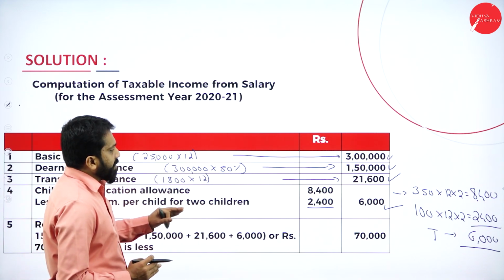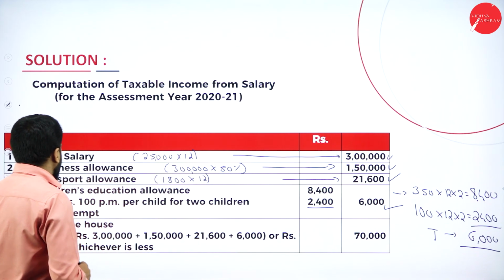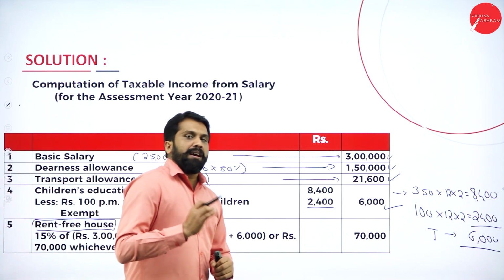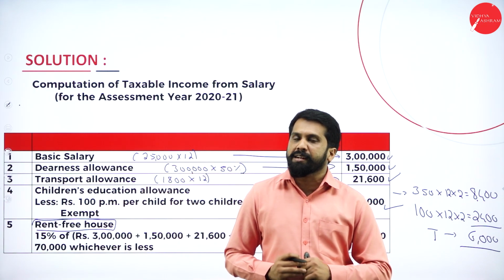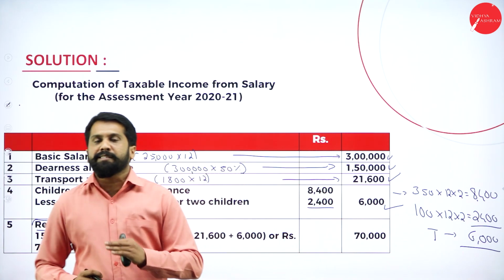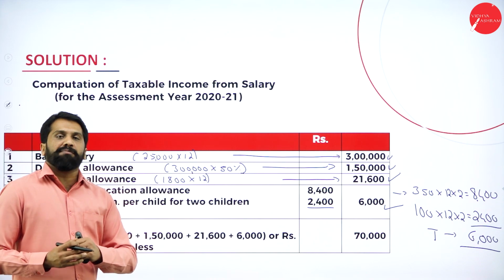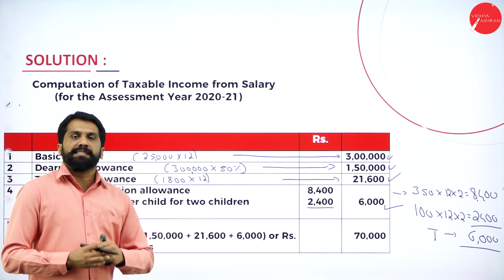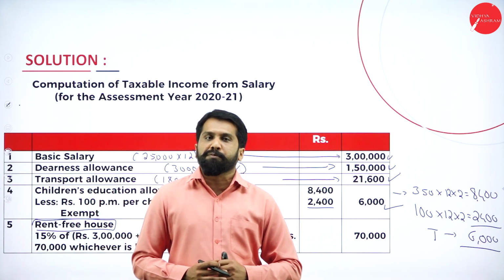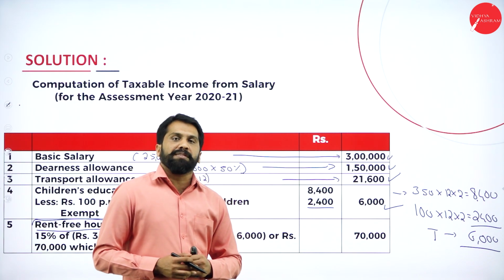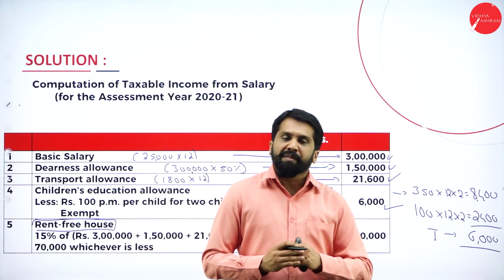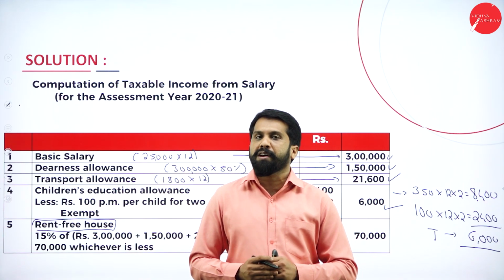Once you are done with this, we'll go for the next one. The next one will be rent-free accommodation. Now, rent-free accommodation, how do we calculate? As I told you, if the population is more than 10 lakh, then it will be 7.5% of your salary. If your population is more than 10 and below 25, then it will be 10% of your salary. Then, if the population is more than 25 lakh, then it will be 15% of your salary.